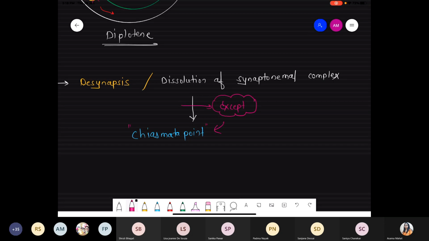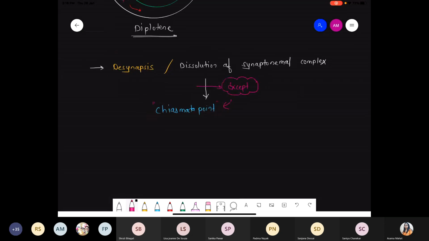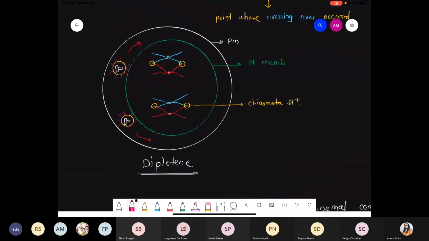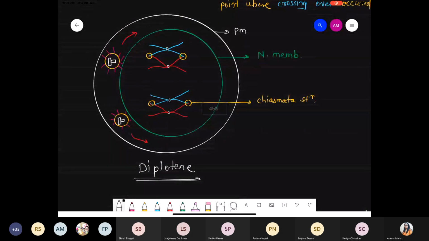Please remember one thing. Chiasmata are the points where the crossing over process occurs. Number one. Number two, these are the points where the synaptonemal complex is present. If you see the diagram, I'm giving the numbers also so you will get a clear idea. This is number 1, number 2, number 3, number 4. If you see between 2 and 3, we never drew the green color because the synaptonemal complex almost starts to degrade.